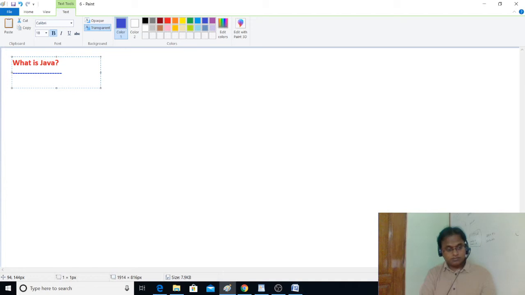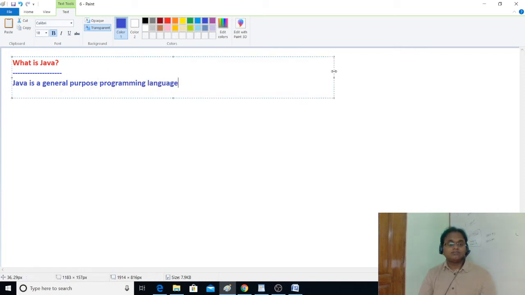The answer is Java is a general purpose programming language. Or we can say general purpose object oriented programming language. Why Java is called as general purpose programming language?